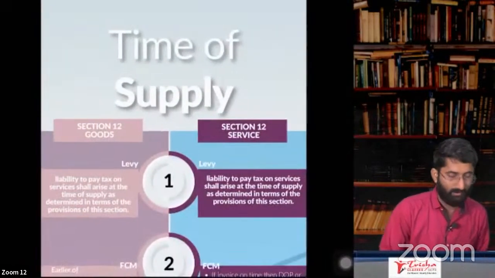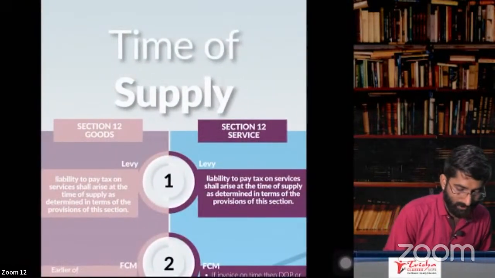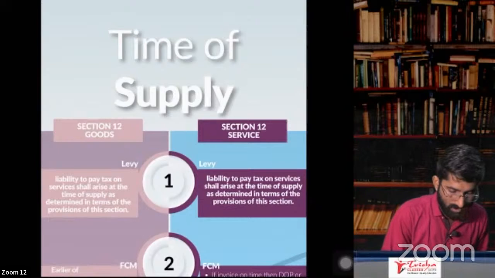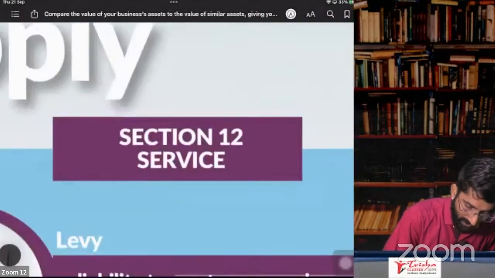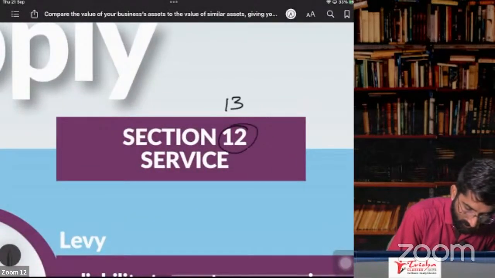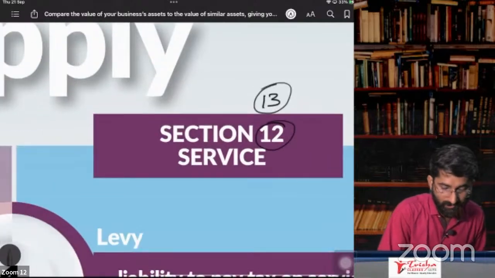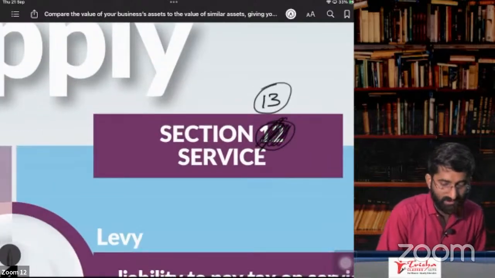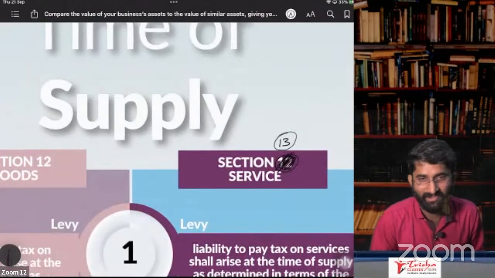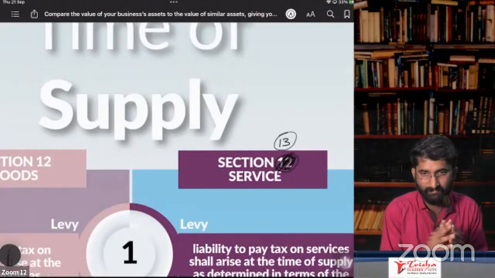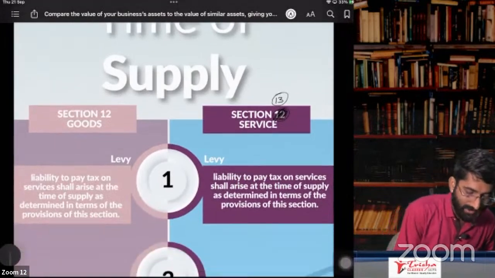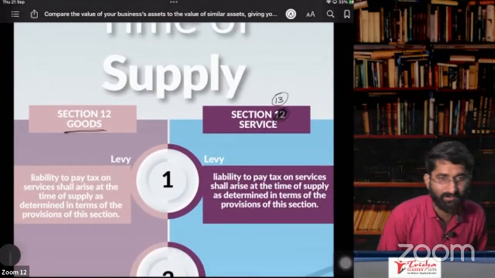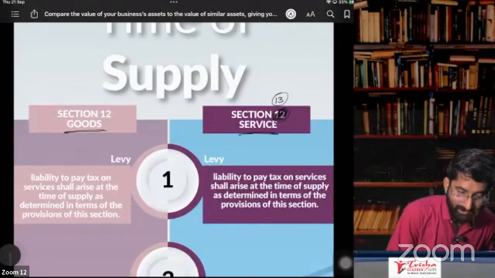So section number 12 and section number... Sorry, this is 13, people. So I wrote it wrong. It is not 12 here. This is section number 13. Services are under section number 13. It is under 13. See, section number 12 is about time of supply in case of goods. Section number 13 is under services.